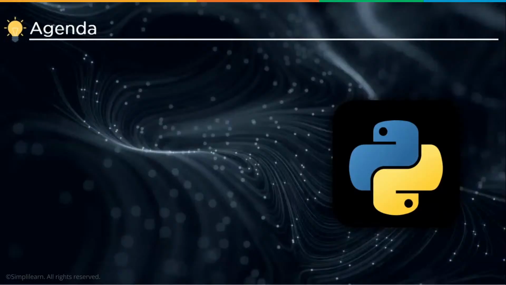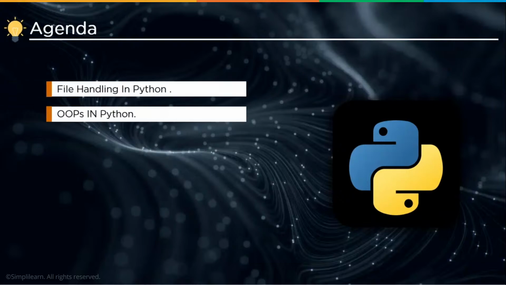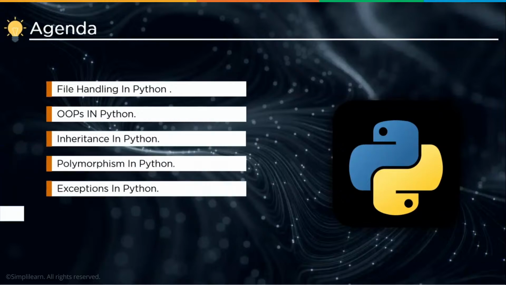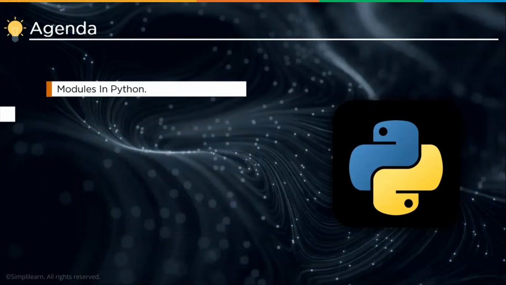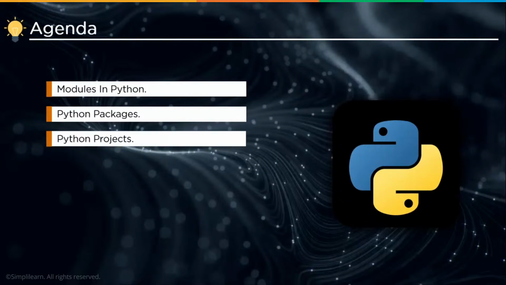So let's go through the agenda for this full course tutorial. We'll start this video with an introduction to file handling in Python, followed by covering object-oriented programming concepts of Python. We'll move on and cover the most important topics of Python, which are inheritance, polymorphism, exceptions, functions, iterators, and modules in Python. We'll also cover Python packages in this tutorial. We'll end this video by going through certain Python projects, including creating games and password checkers. And finally, we'll create Flappy Birds using Python.